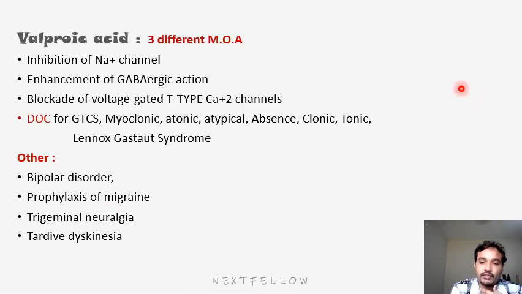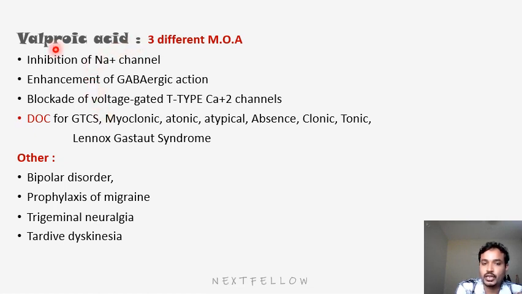Next main important drug will be valproic acid. Valproic acid will act by three different mechanisms. So they will ask here whether there is any additional mechanism of action, and thereby they will give an MCQ. So it will act by three main different mechanisms of action.